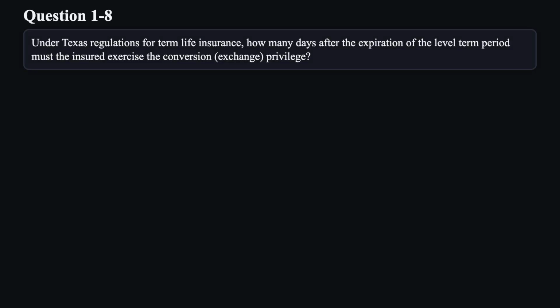Question 8. Under Texas regulations for term life insurance, how many days after the expiration of the level term period must the insured exercise the conversion exchange privilege?